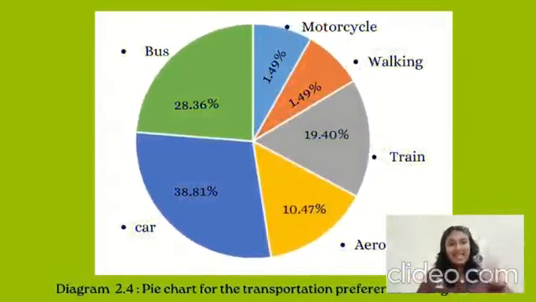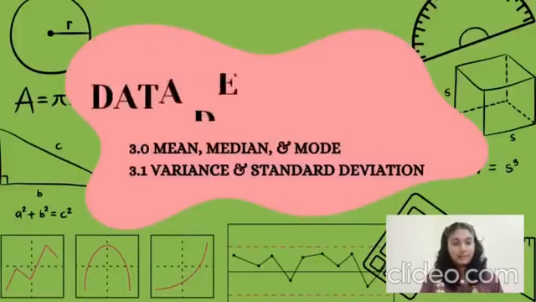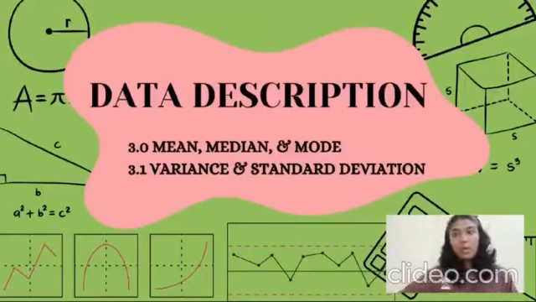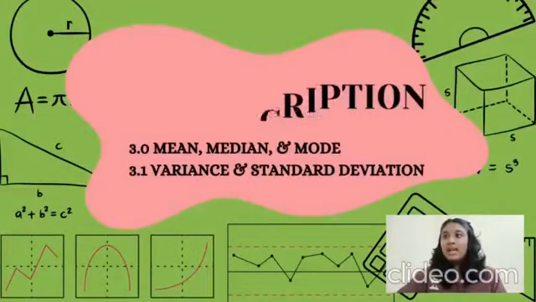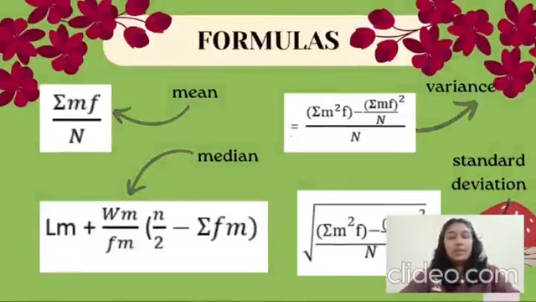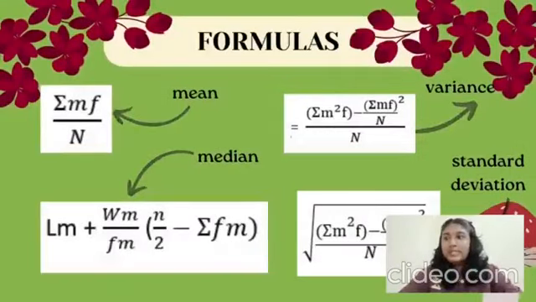Hello, Good Doctor. I'm Nishantini, and today I will be presenting about data description, which we learned in chapter 3. In this chapter, we will be learning how to calculate the mean, median, mode, variance, and standard deviation. So let's look at our slide. These are the formulas that we will be using to calculate our data on transportation preference to UPSI among our students.